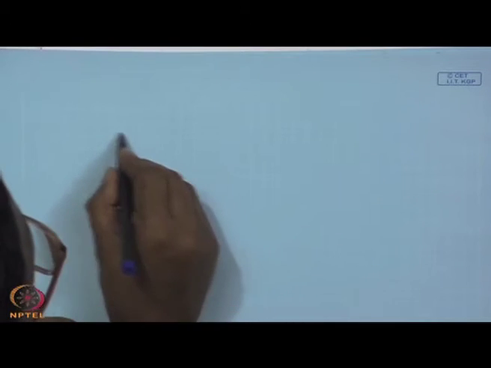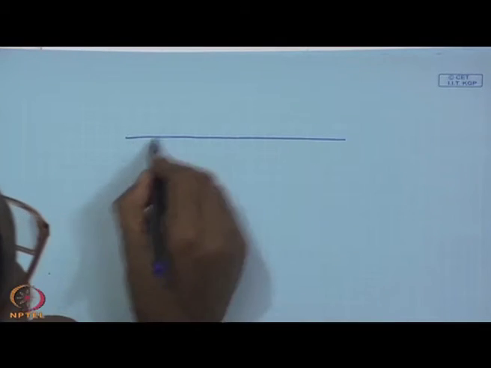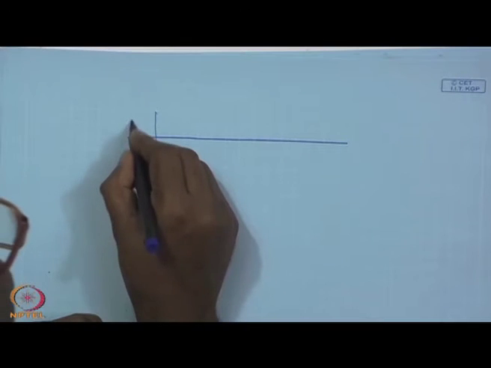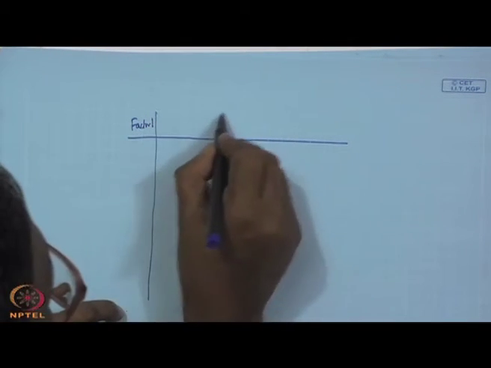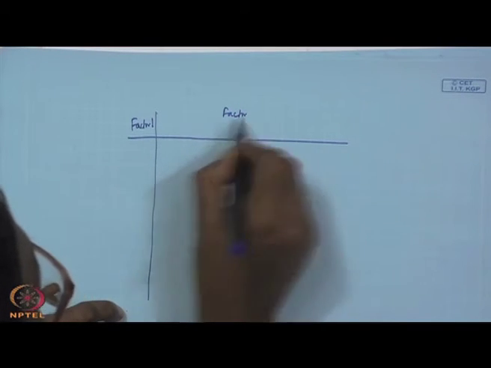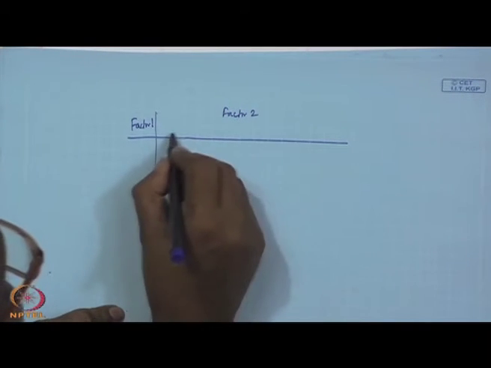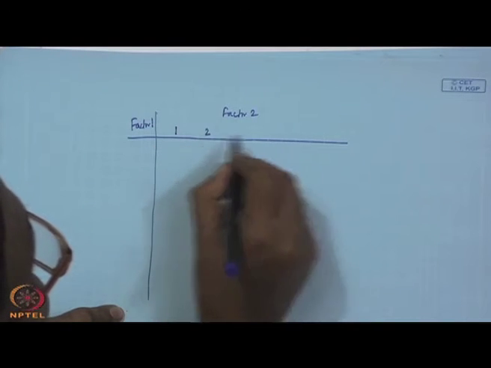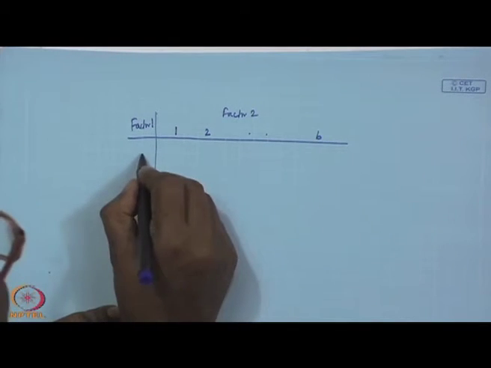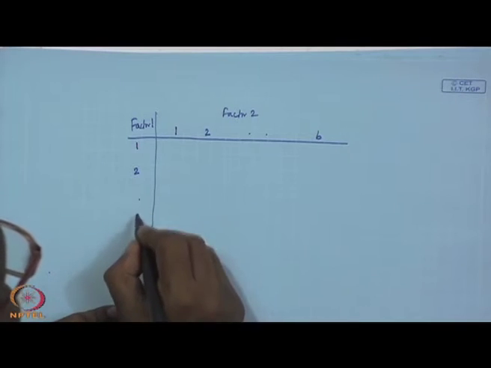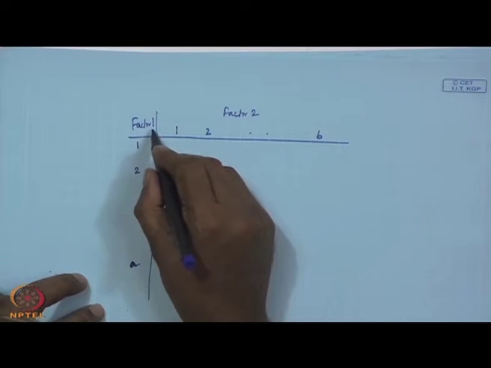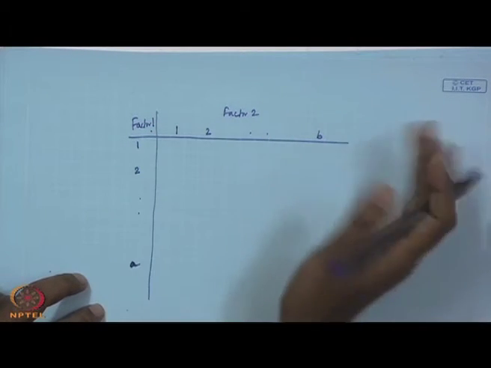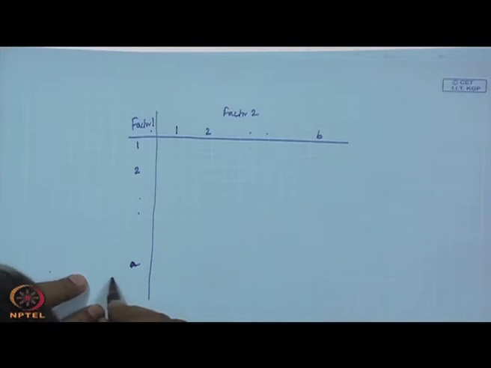On this side you write factor A or factor 1, on this side factor 2. Factor 2 has B levels, factor A or factor 1 has A levels. Usually we denote factor A, factor B like this.